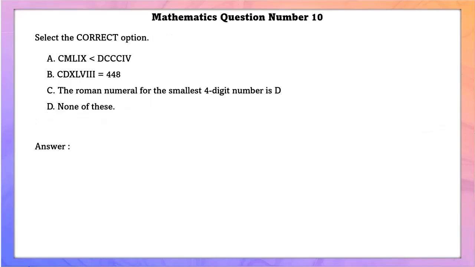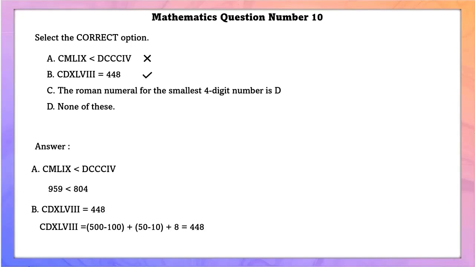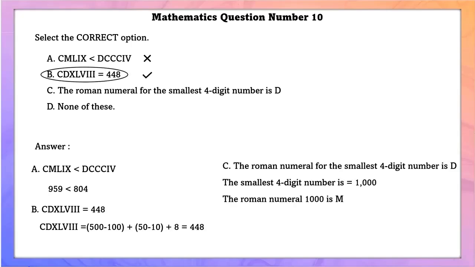Mathematics question number 10. Select the correct option. A, 959 is not less than 804, so this is wrong. B, this Roman numeral value is equal to 448. Yes, this is true. The Roman numeral for the smallest 4-digit number is D. This is wrong because the smallest 4-digit number is 1000 and the Roman numeral for 1000 is M.